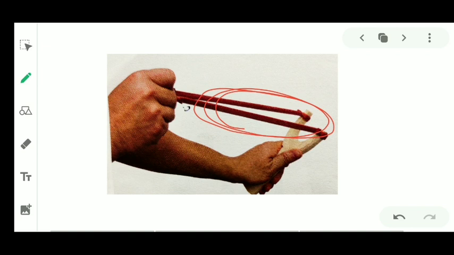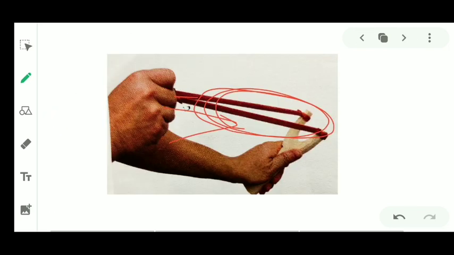Due to this potential energy, when you release the band, the stone moves with great speed. That is called elastic potential energy.